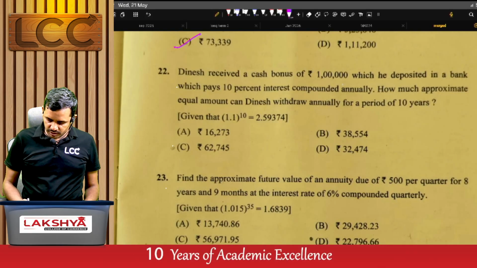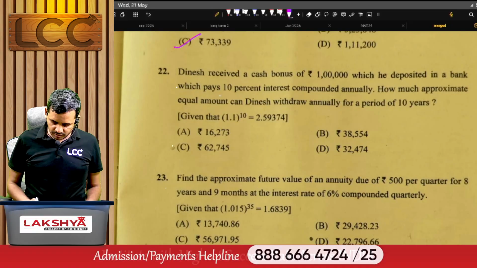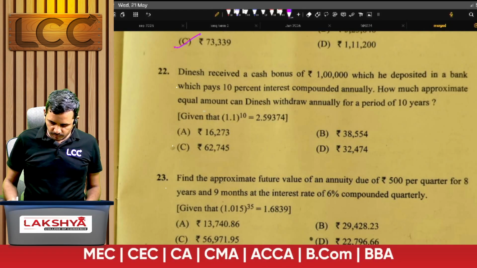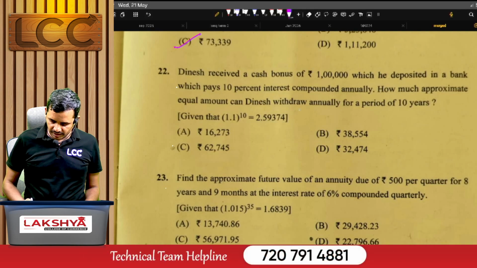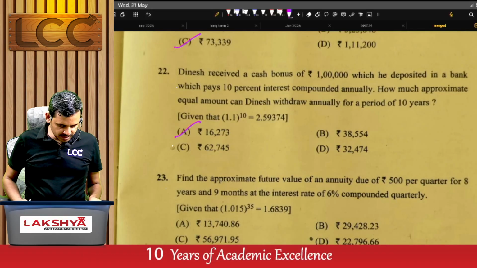Dinesh received a cash bonus of 1 lakh which he deposited in a bank which pays 10% interest compounded annually. How much approximate equal amount can Dinesh withdraw annually for a period of 10 years? Right answer is A.